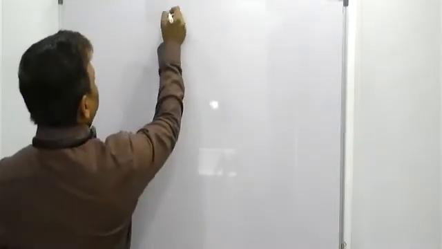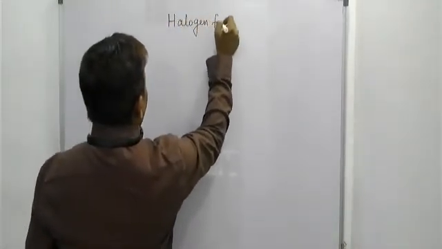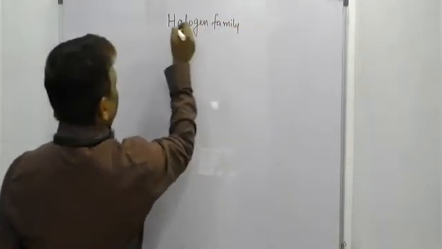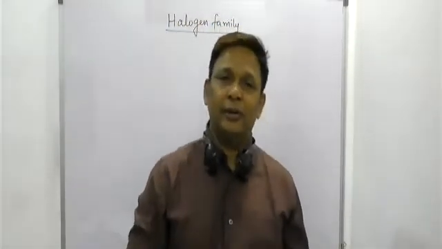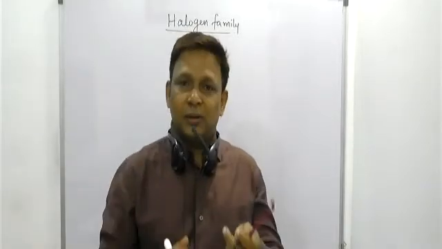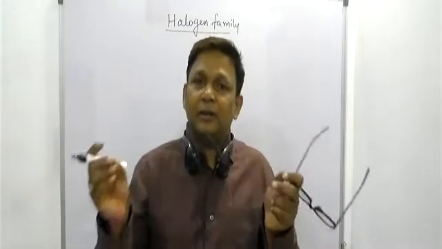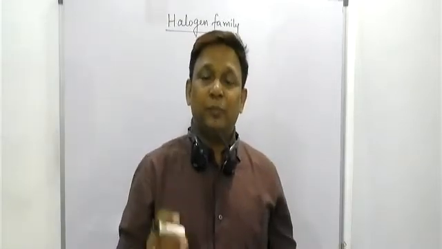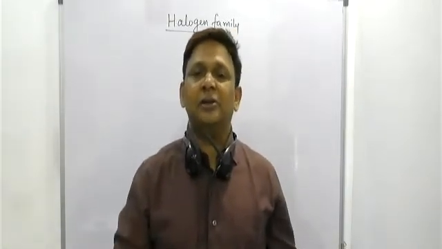Hello, beta. Now in the P block element, the topic which is left here is the 17 group element, and these are called the halogen family. Beta, this topic for the halogen family, I just want to discuss from the MSET point of view, NEET point of view, and even the IIT Mains point of view. The topic which I am going to discuss, beta, is a complete synopsis of the important points we have taken from the NCERT, and some exceptional points from the NCERT also.